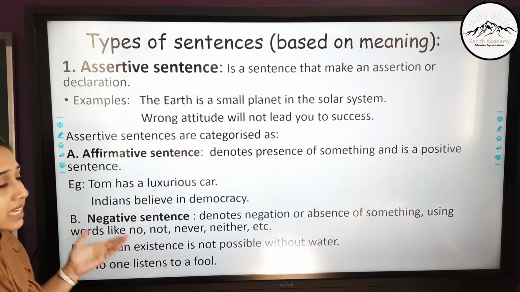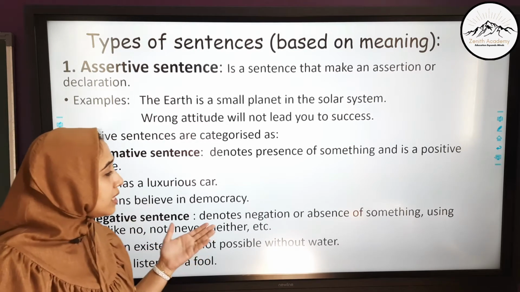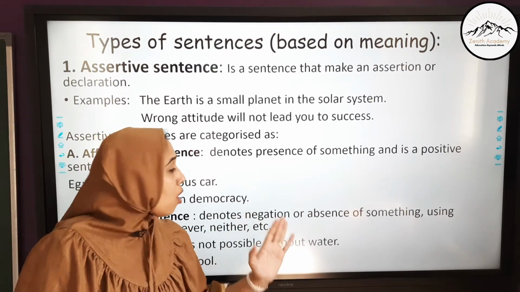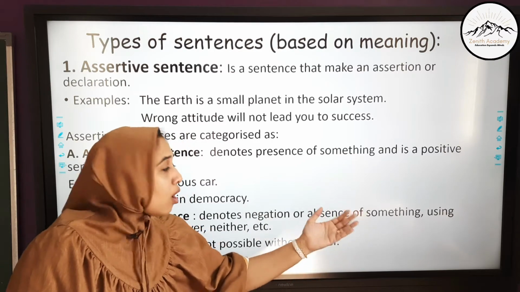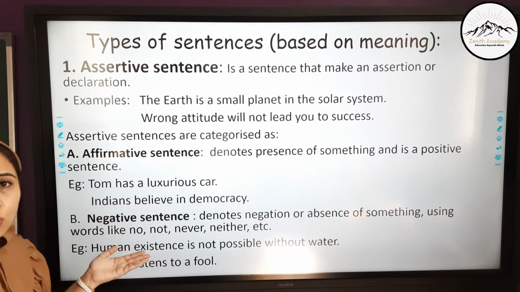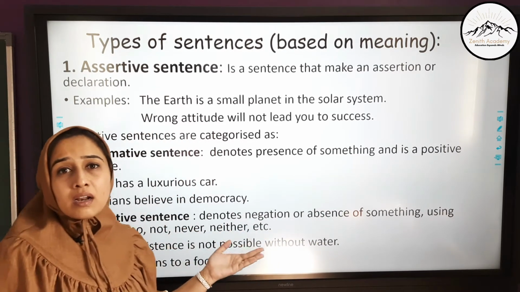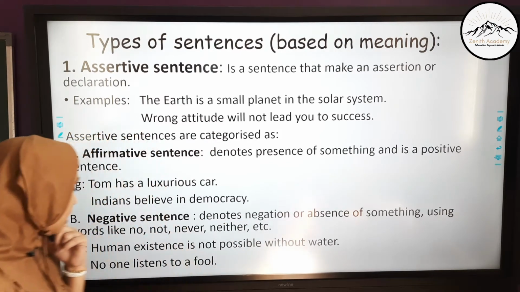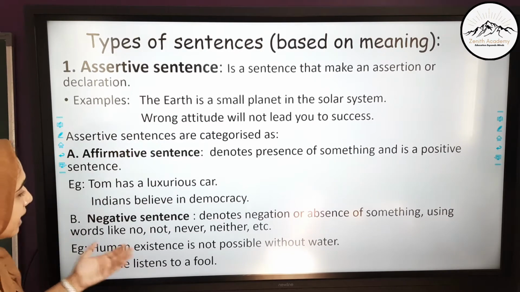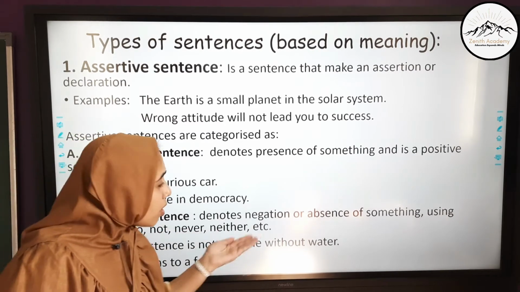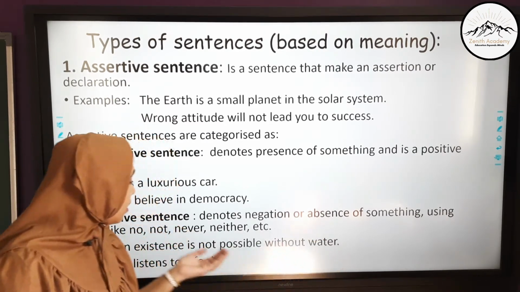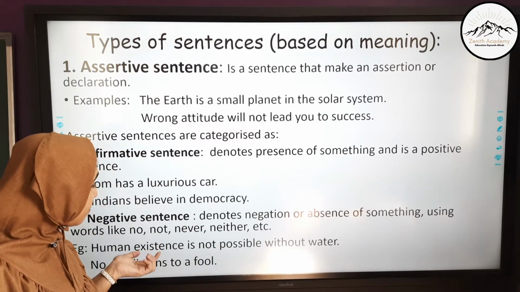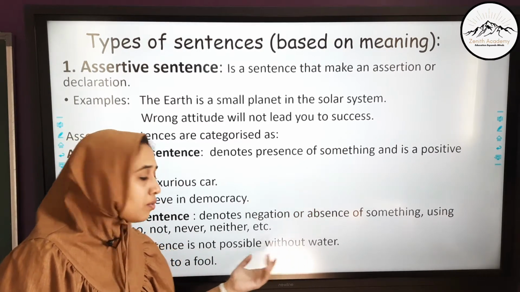The next one is negative sentence. Now negative sentence denotes negation or absence of something, always using words like no, not, never, neither, nothing, words that show negation. Example: human existence is not possible without water. Here we are disagreeing that human existence is not possible without water.